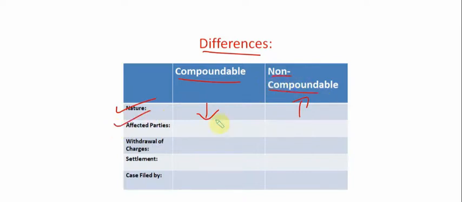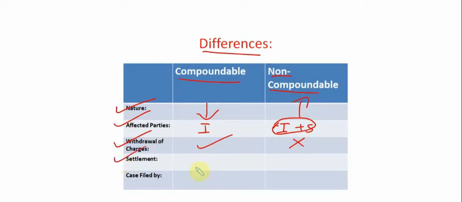Who are the affected parties? In most cases, it's the individual. When it comes to a non-compoundable offense, it's not only an individual but also the state or the society. So there are two parties to the entire thing. And then withdrawal of charges. It is possible to withdraw charges which have been framed against the accused. In a non-compoundable offense, you cannot withdraw the charges.